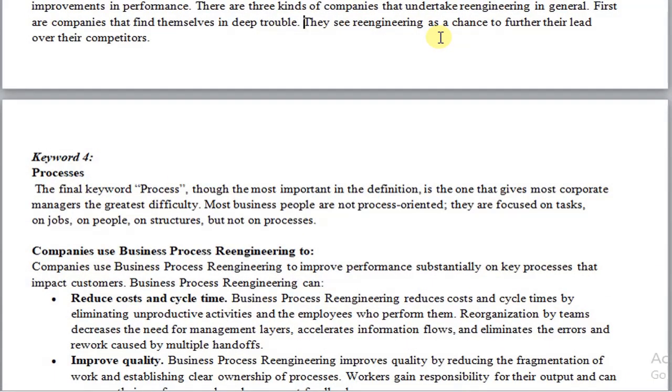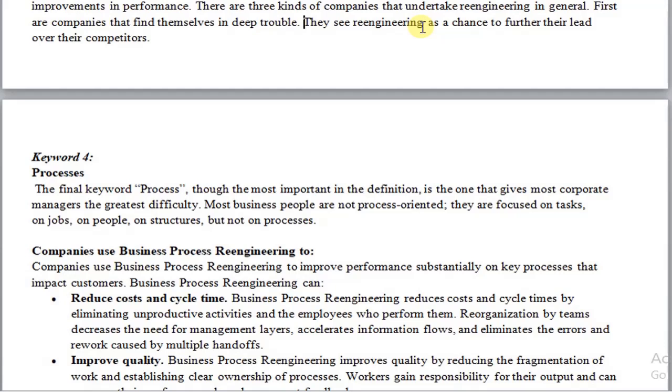A business process may be defined as a set of logically related activities or tasks performed to get a work done. For example, processing a customer order can be considered as a business process, consisting of a number of activities such as accepting the order, verifying the order, checking the inventory, and so on. If the current way of processing the customer order is not the best, in that case the organization has to redesign their business processes. So BPR in short consists of these four important keywords.